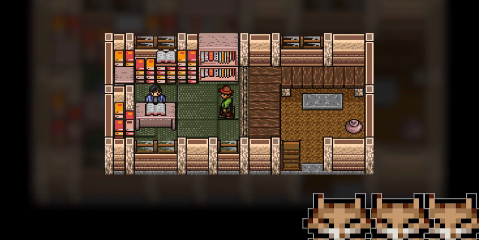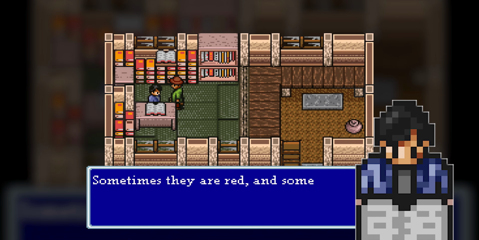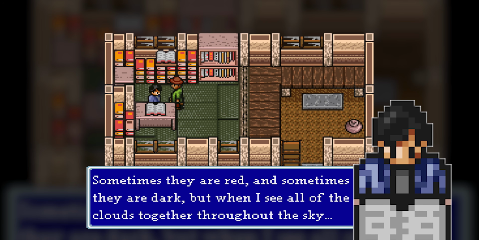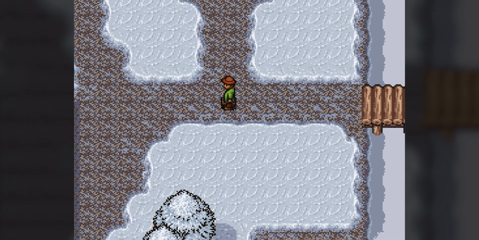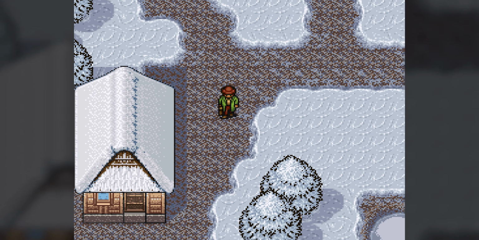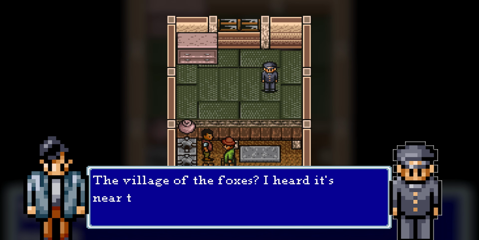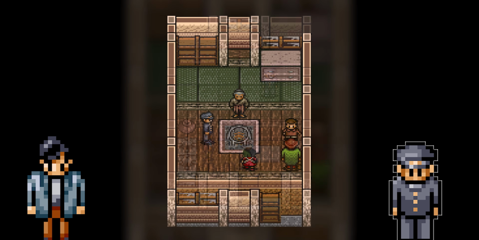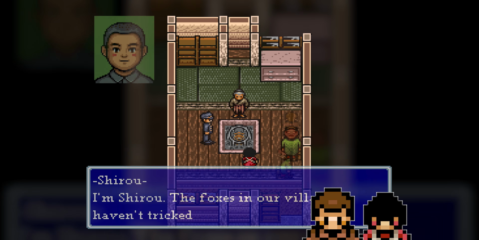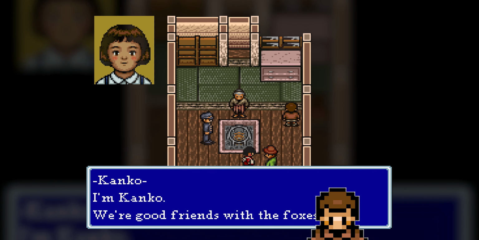Leo doesn't know exactly where this village is, but the poet does, tells us how to get there, and we arrive soon afterwards to hear about the townspeople's mixed feelings about having a fox village nearby. Some of the young men fear being tricked by the foxes, but two of the children, Shiro and Kanko, have made friends with the foxes.